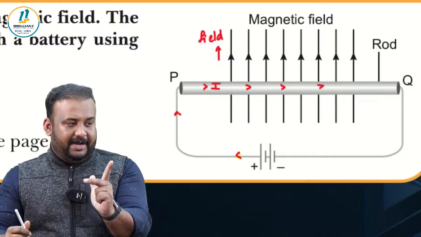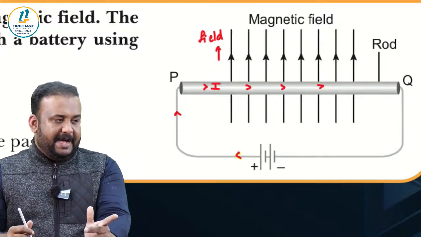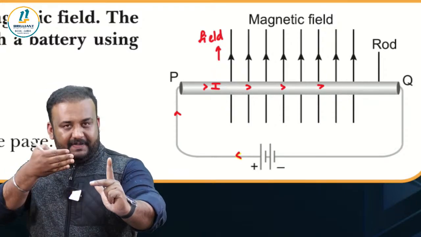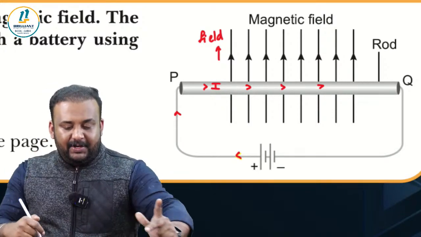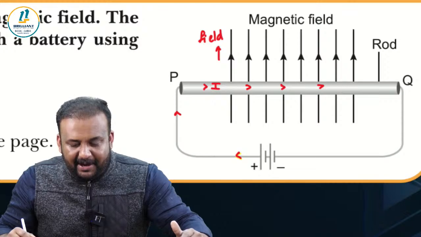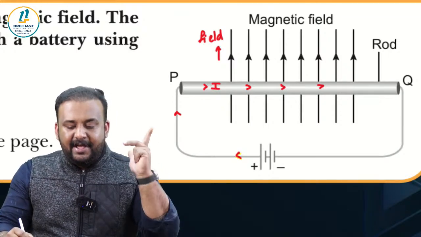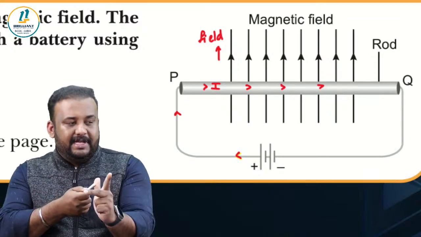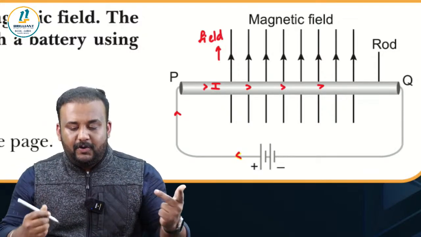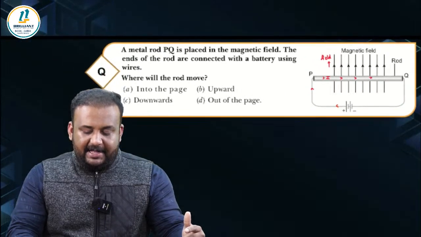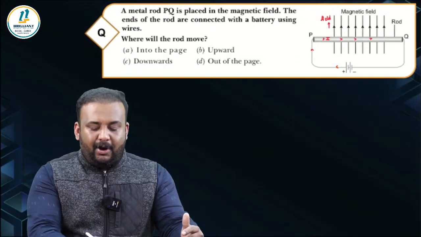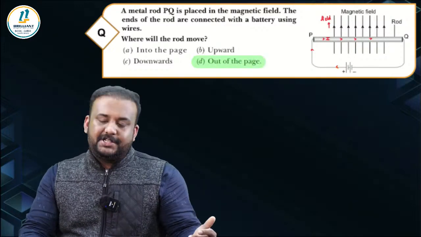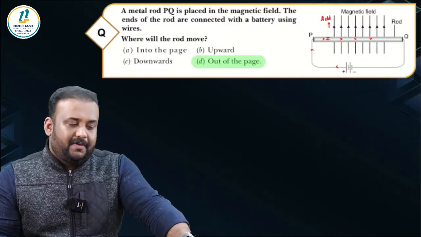See, when I hold it in this pattern, I can see that the thumb is pointing towards me, right? That means it's coming out of the screen, right? So all of you are able to find it out by holding your left hand in that direction, as I said, forefinger for field, middle finger for current, and the thumb is indicating the direction of the force experienced. So where will be the force experienced, or where will the rod be moving? The rod will be pushed out of the page.